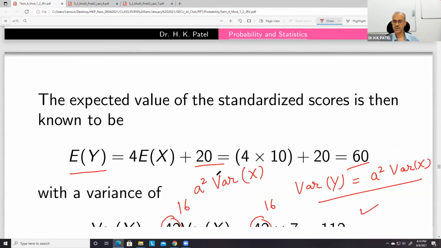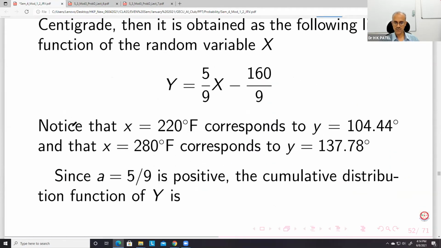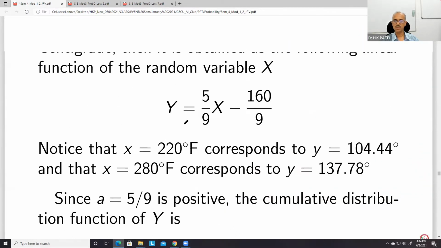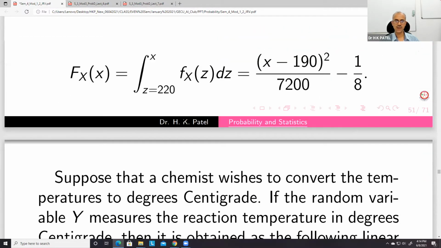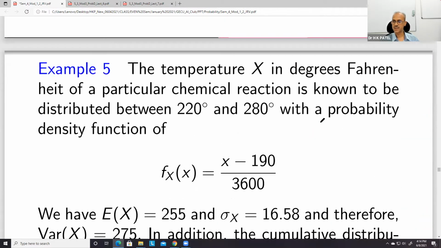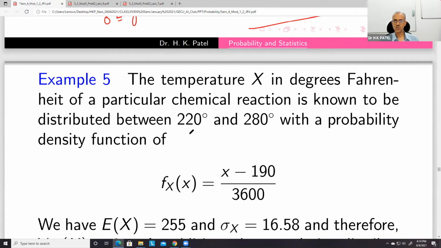But in this second problem, which is a continuous case, it is calculated here. So F_Y(y) is equal to F_X((y minus b) upon a). The second problem is about conversion of centigrade and Fahrenheit temperature, X degree Fahrenheit formula, and in centigrade it is known to be between 220 and 280 with a probability density function.